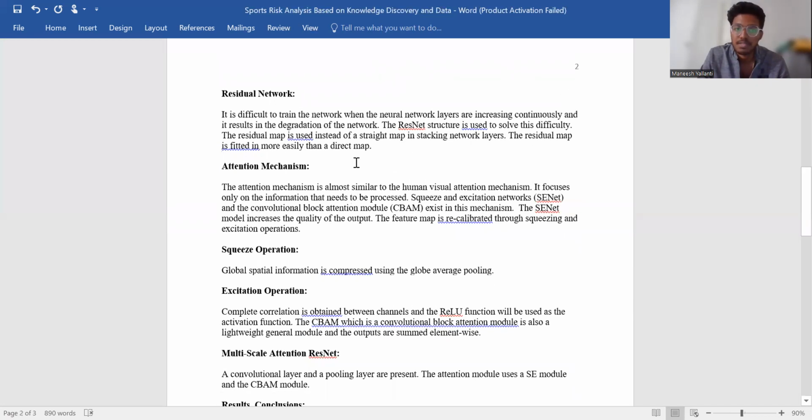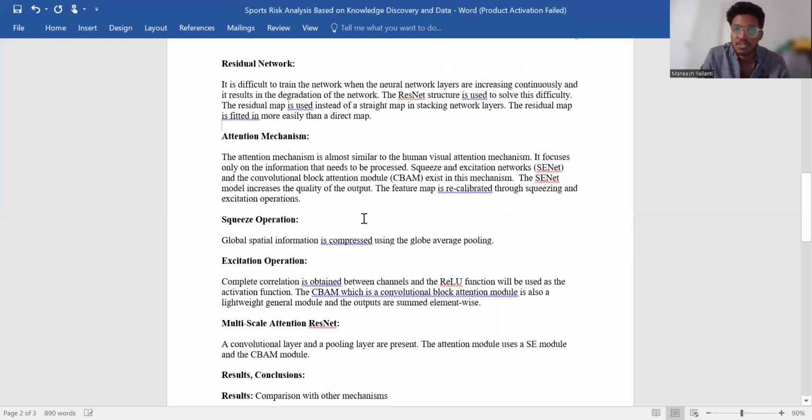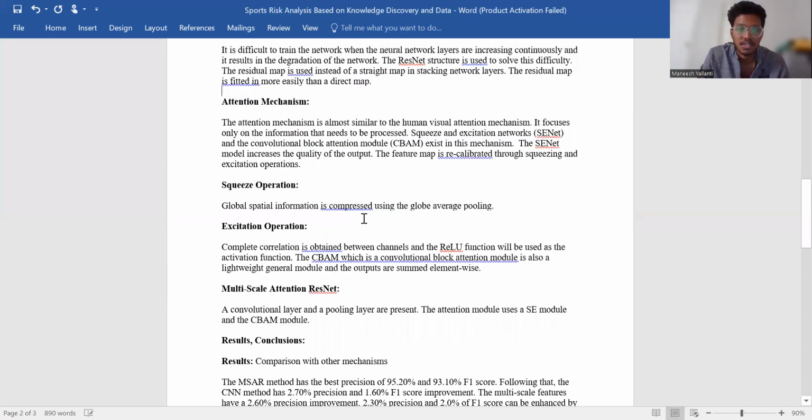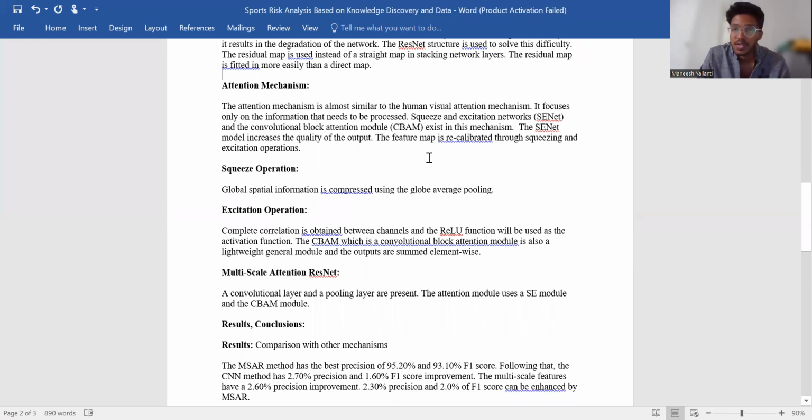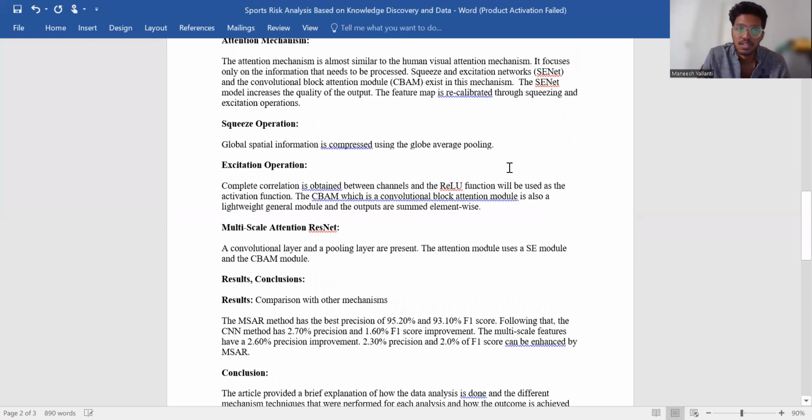Attention mechanism. The attention mechanism is similar to the human visual attention mechanism. It focuses only on the information that needs to be processed. Squeeze-and-excitation networks and the convolutional block attention module exist in this mechanism. The model increases the quality of the output, and the feature map is recalibrated through squeezing and excitation.